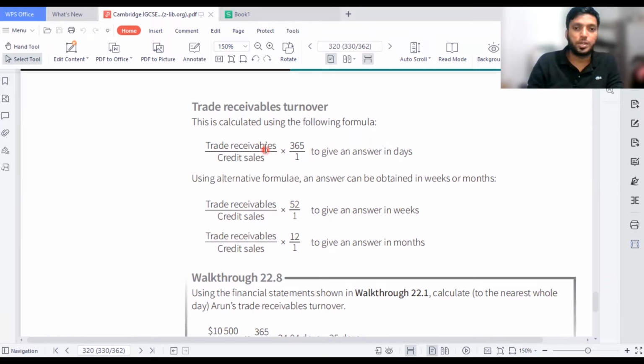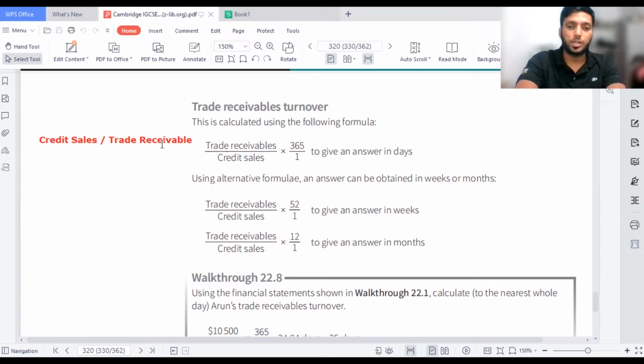Here also we speak about the number of days, and also about how we calculate average trade receivables. Here you can see weeks or months being used, but they don't ask in days. They've given days, but they have forgotten to give the other formula, which is the normal number of times. So take credit sales; sometimes the textbook also plays the game. Credit sales divided by trade receivables is the basic formula. They have forgotten to give this.